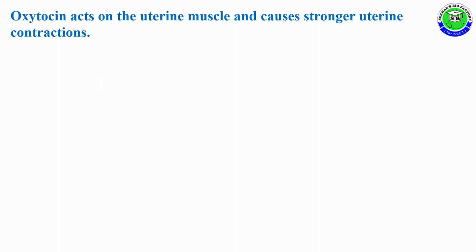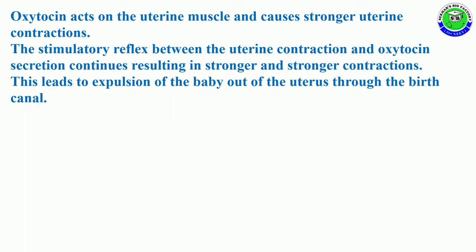Oxytocin acts on uterine muscle and causes stronger uterine contraction. The stimulatory reflex between uterine contraction and oxytocin secretion continues, resulting in stronger and stronger contraction that leads to expulsion of the baby out of the uterus through the birth canal.